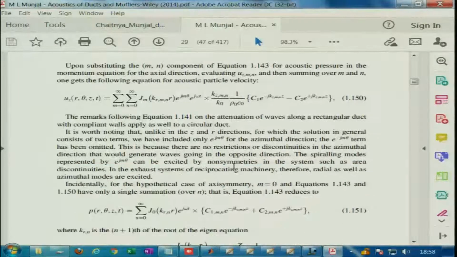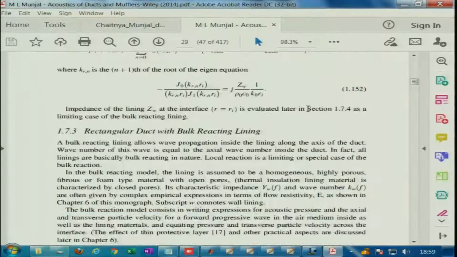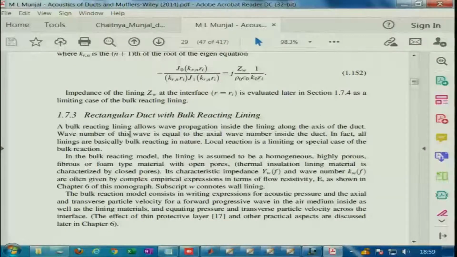And this is the dispersion relation that is usually considered. One thing to note is that for a lined duct or a dissipative duct, the plane wave mode does not really exist, because dissipative duct means that even for the lowest order mode, the least attenuated mode, the pressure variation will be there across the cross section. So the plane wave mode does not exist. And if the duct is heavily damped, even the first few modes can help us get a good estimation of the transmission loss, in the low frequencies at least.